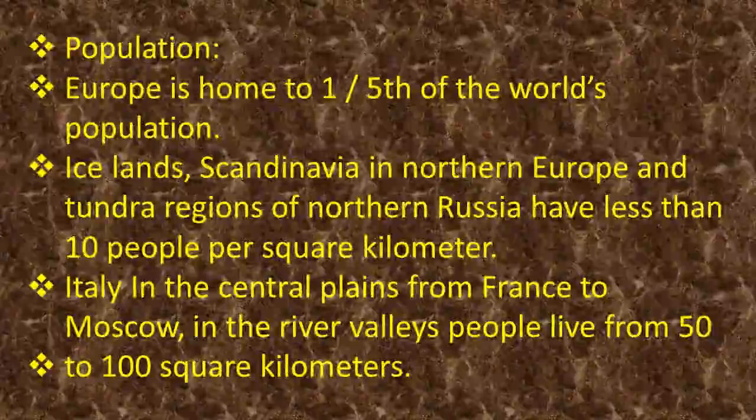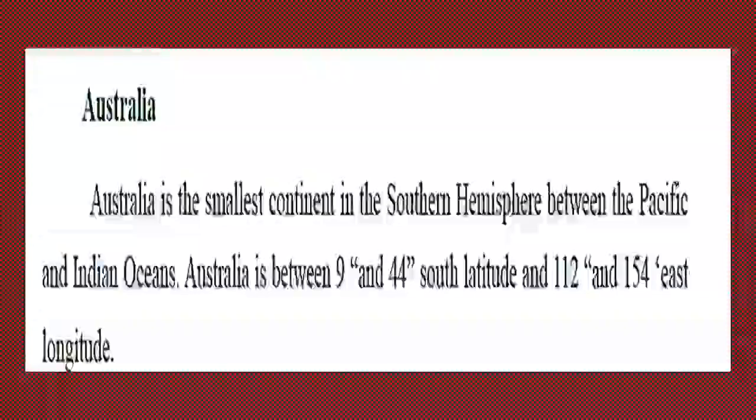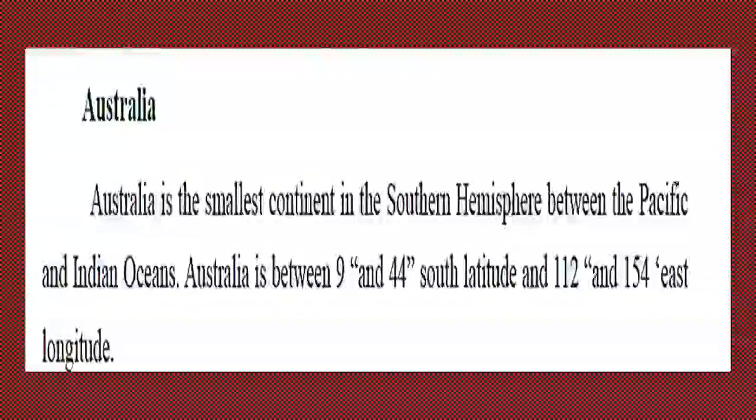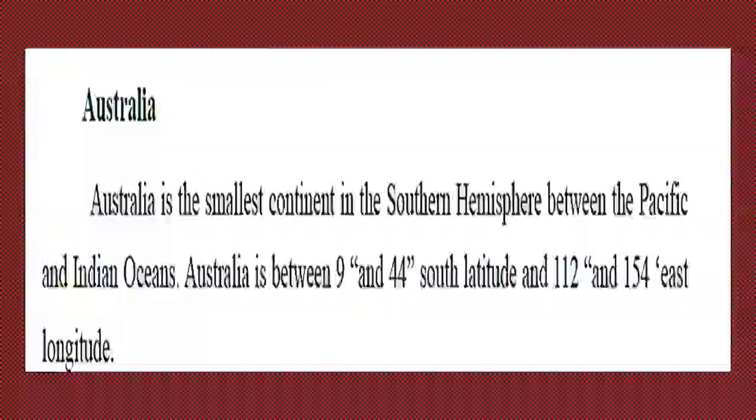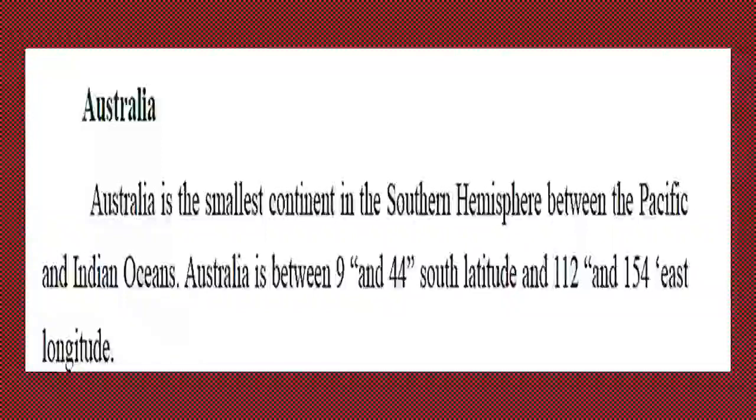Now let's see the smallest continent, Australia, which is totally in the southern hemisphere between the Pacific and Indian Oceans. It lies between 9 degrees to 44 degrees southern latitude, and 112 to 154 degrees eastern longitude.